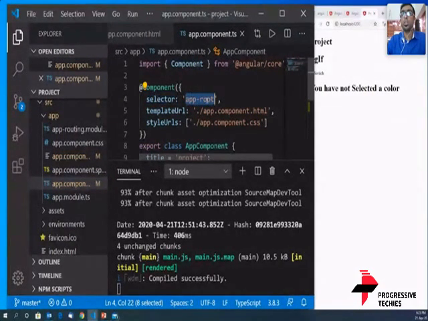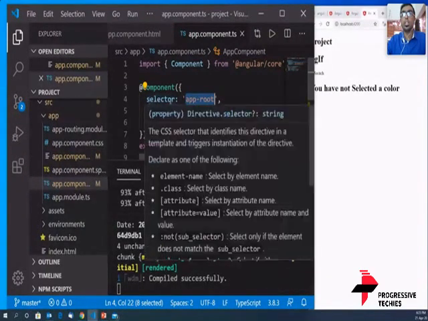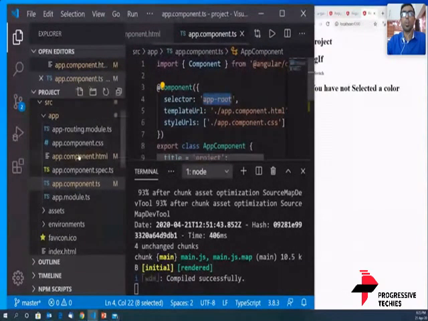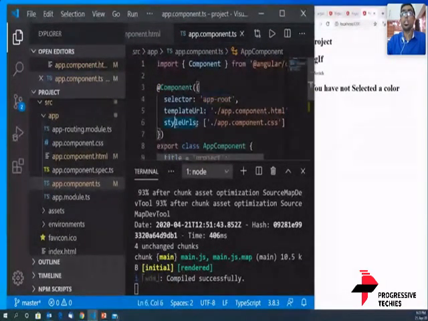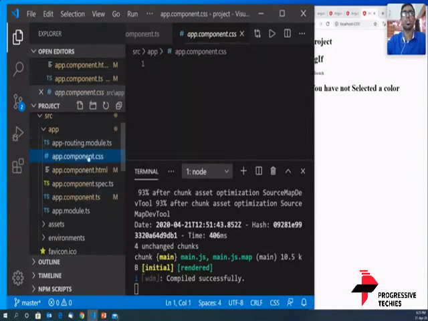Okay, all the HTML code relating to this component, the AppRoot component, is there in app.component.html, the file that we were working on now. And all the styles relating to this component are in app.component.css. Let's find out where it is. It is here, app.component.css. Great.